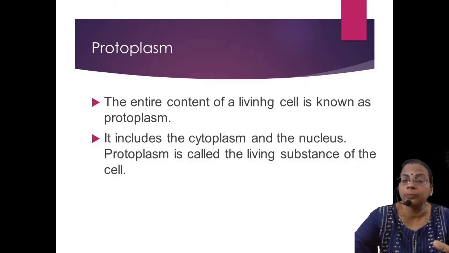Then protoplasm. The terms protoplasm and cytoplasm have a small difference. Protoplasm means the components within the cell together. Protoplasm consists of cytoplasm and nucleus. The jelly-like matrix in the protoplasm is called cytoplasm, and the nucleus is the spherical structure. So cytoplasm along with the nucleus collectively we can call protoplasm, or in other words, the living component in the cell is called protoplasm.